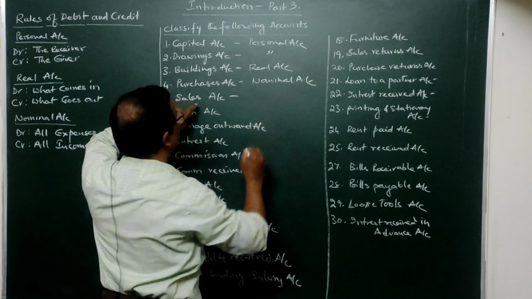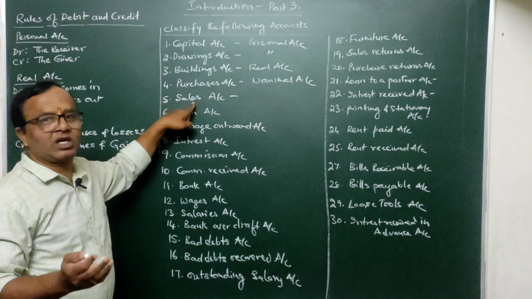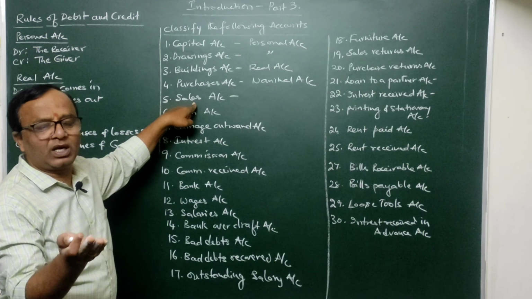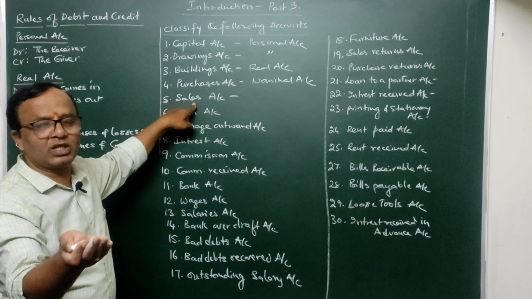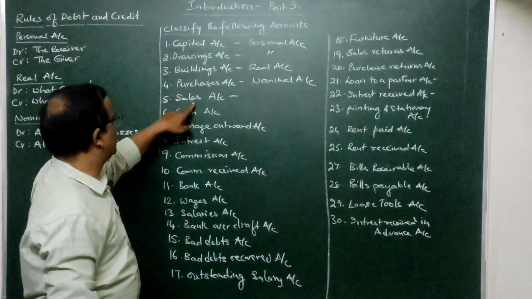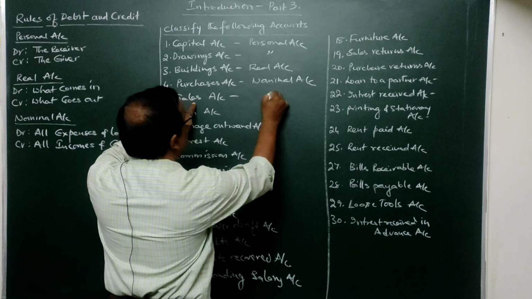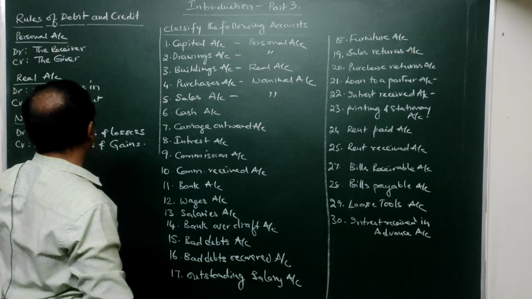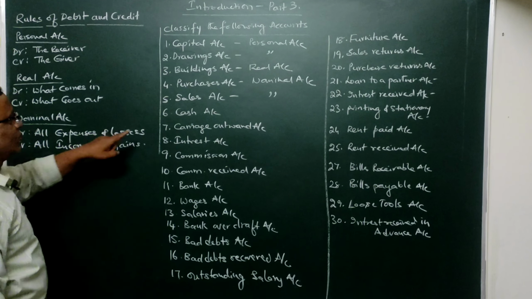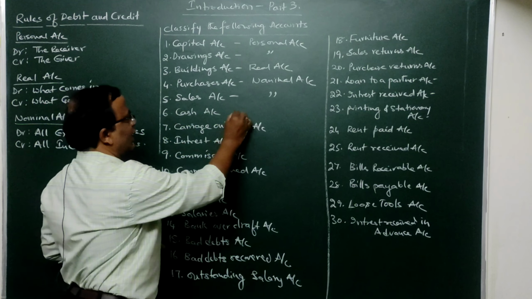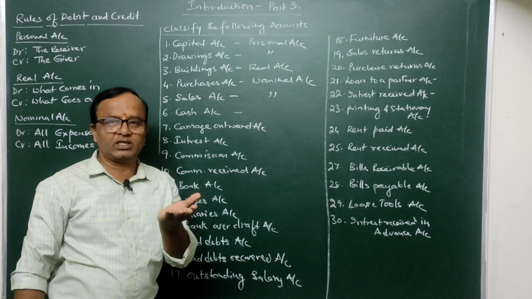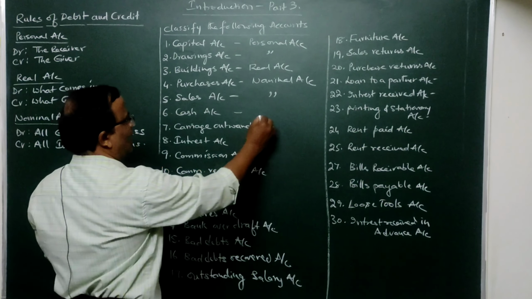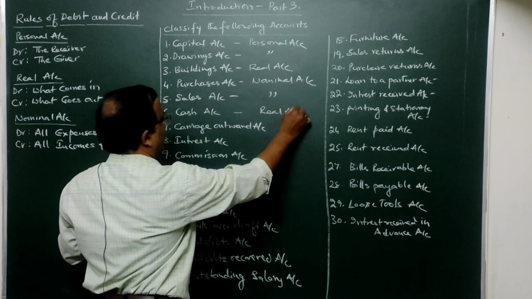Then sales. Sales are nothing but the revenues which we generate when we sell the goods in the normal course of running business. So it is nothing but the income which we generated. So it is an income account. As such, it is a nominal account only, because all incomes are also nominal accounts. Then cash account. Cash is nothing but the money which we have in the business. Cash is our asset. Since it is an asset, it is a real account.